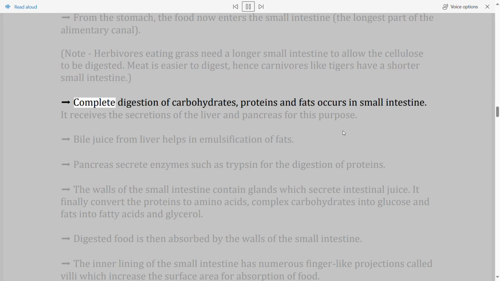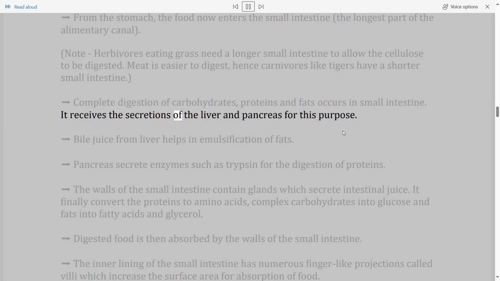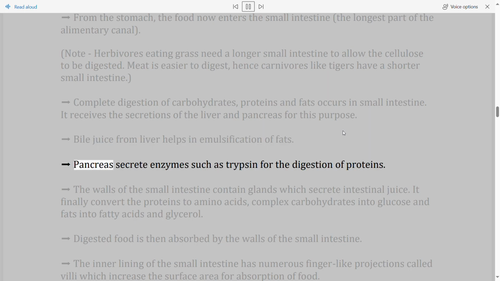Complete digestion of carbohydrates, proteins and fats occurs in the small intestine. It receives the secretions of the liver and pancreas for this purpose. Bile juice from the liver helps in emulsification of fats. The pancreas secretes enzymes such as trypsin for the digestion of proteins.